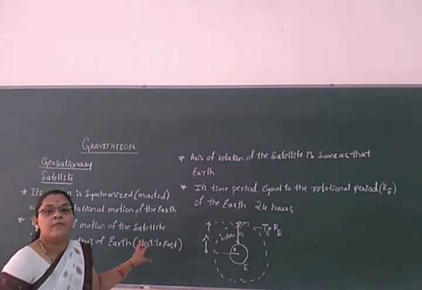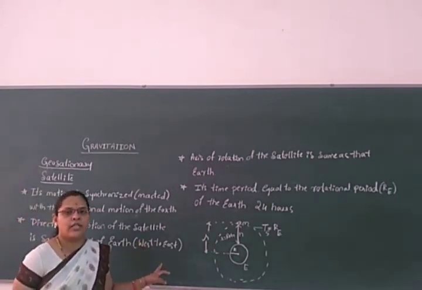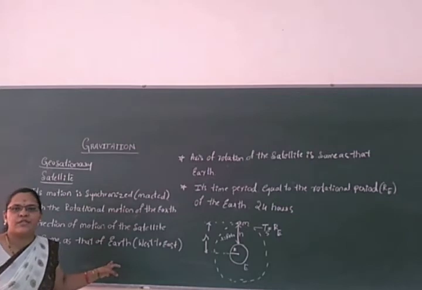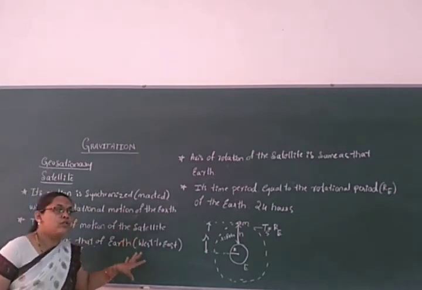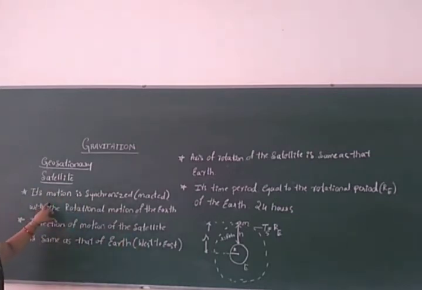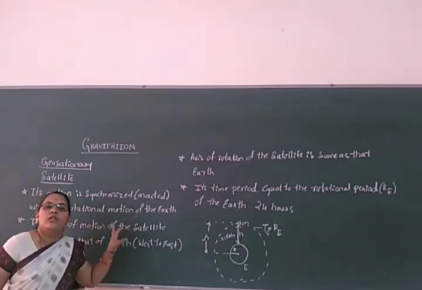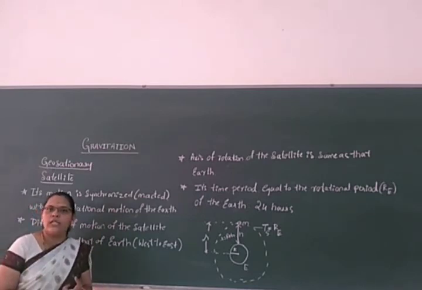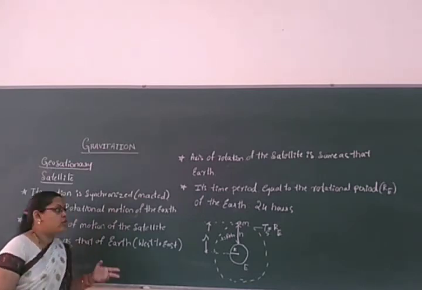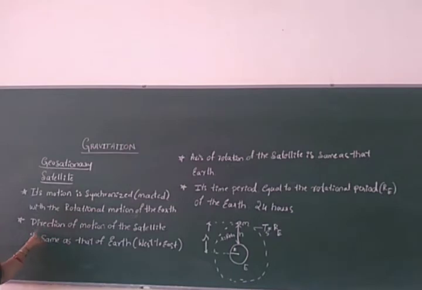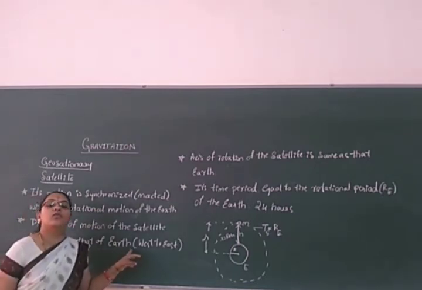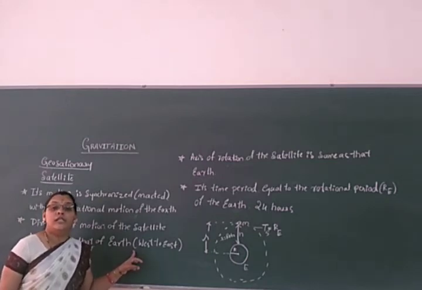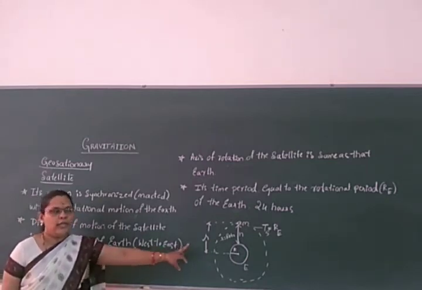So there must be conditions for a geostationary satellite. Whatever we have studied here are the conditions. The motion of the geostationary satellite should match the rotational motion of the earth. The direction of motion of the satellite must match the direction of motion of the earth around the sun, that is west to east.